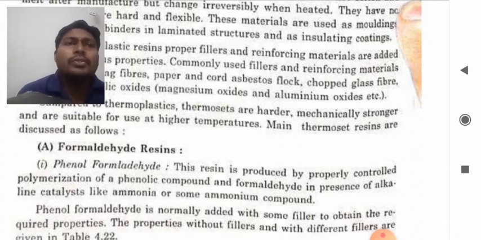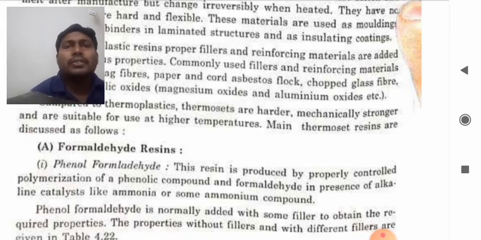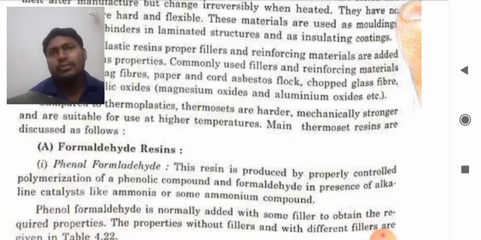The resin is produced by properly controlled polymerization of a phenolic compound and formaldehyde in the presence of an alkaline catalyst like ammonia or some ammonium compound. Phenol formaldehyde is normally added with some filler to obtain the required properties, so as to get the desired quality which you want.